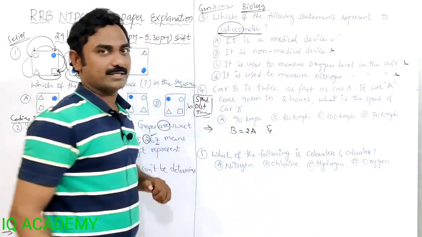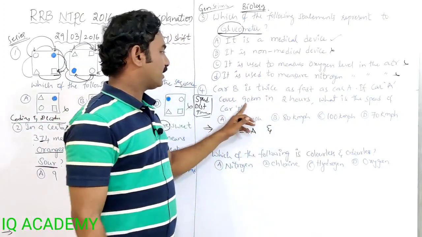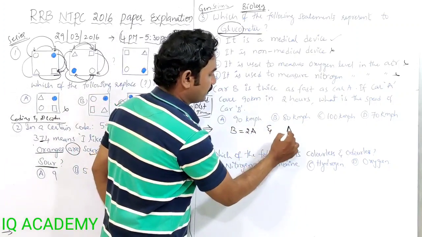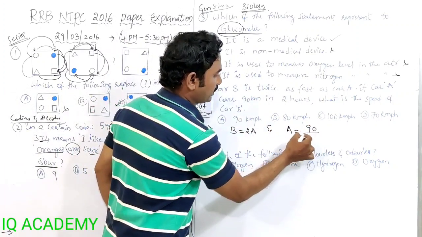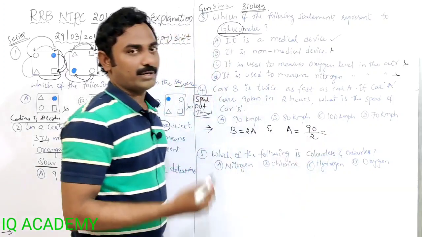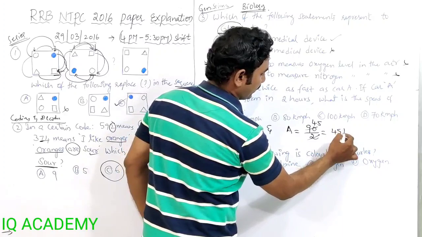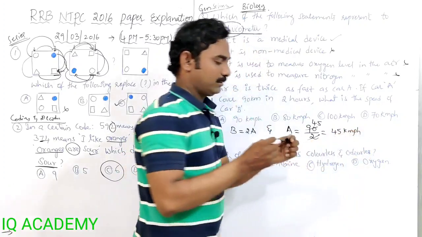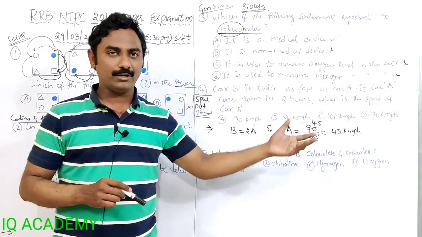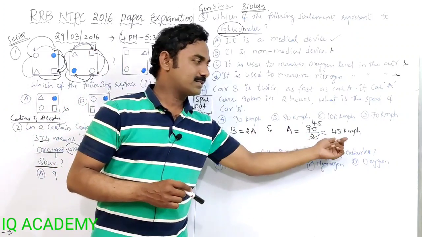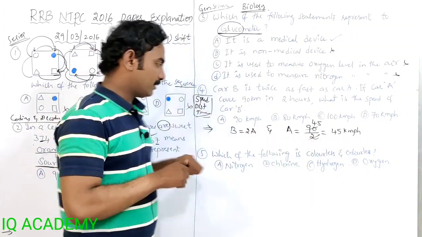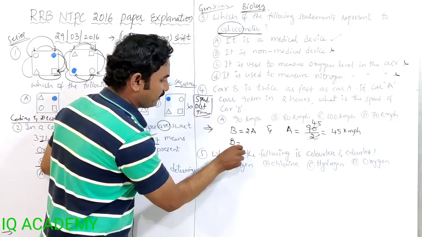And one more sentence is given. If car A covers 90 kilometers in 2 hours, then what is the speed? It is traveling at 45 kilometers per hour. In 2 hours it is going 90 kilometers, means each hour it is traveling 45 kilometers. Now B, what is the speed of B?